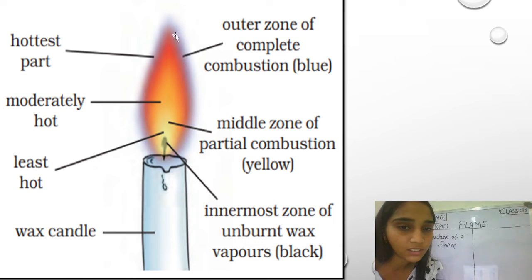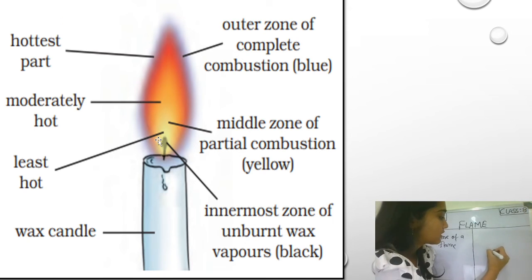The blue flame which you are seeing on the outer side is the outer zone of complete combustion, which is blue in color and is the hottest part of a candle. You see that the person was taking that wire in the hottest region only, right? In the center we have the moderately hot part, and at the bottom we have the least hot. So this is the flame of a candle, right?